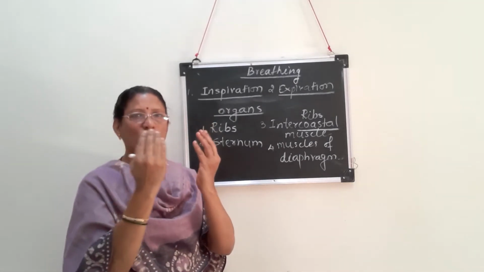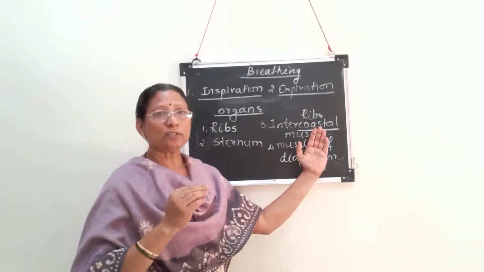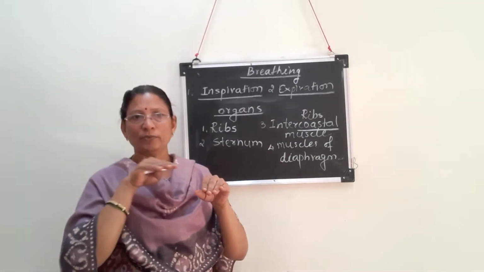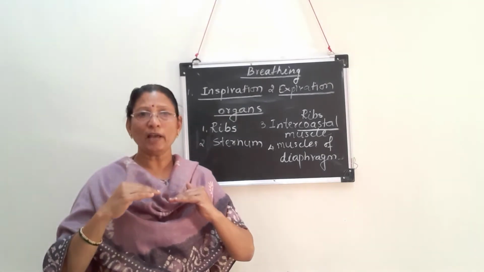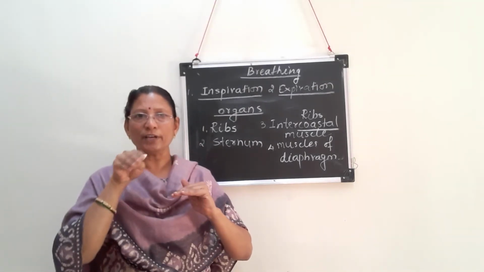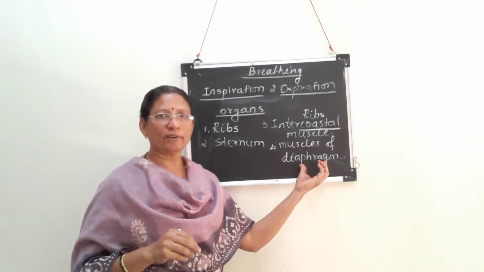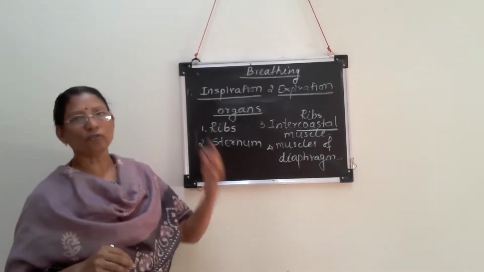The ribs get joined to the sternum. Intercostal muscles are the muscles found between the ribs, and diaphragm is present from the lower side. Below the thoracic cavity there will be the abdominal cavity, and separation is made up of diaphragm. So muscles of diaphragm are also related with the process of breathing.